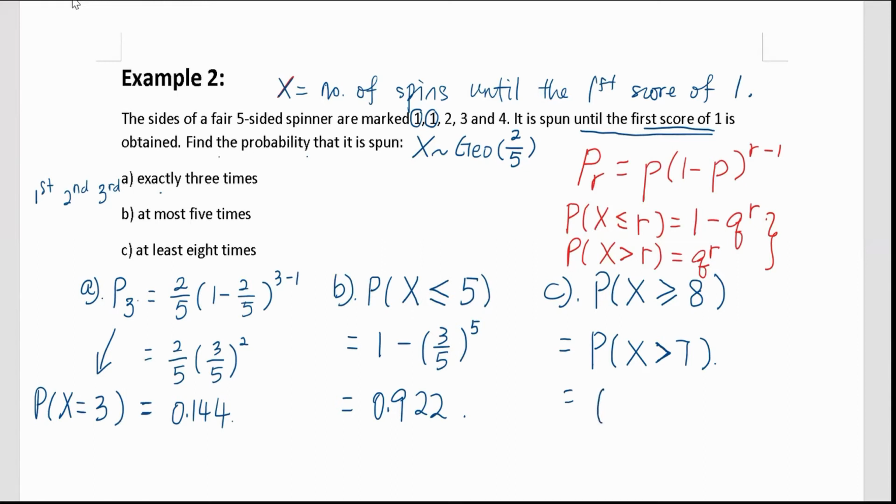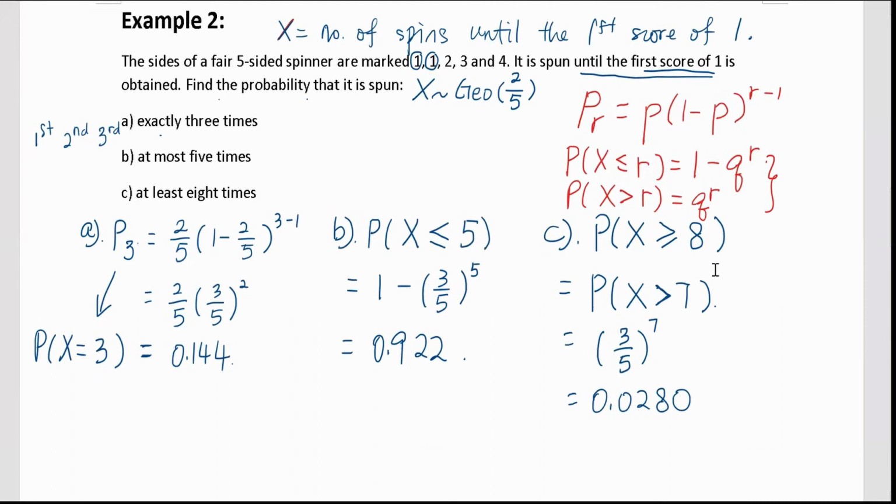So according to the third formula here, we have the q, 3/5, and then the power should be 7. That will give you the probability for part C, at least 8 times. Right, using the calculator, we find the probability is 0.02799, which means 0.0280 to 3 SF. All right. Okay.